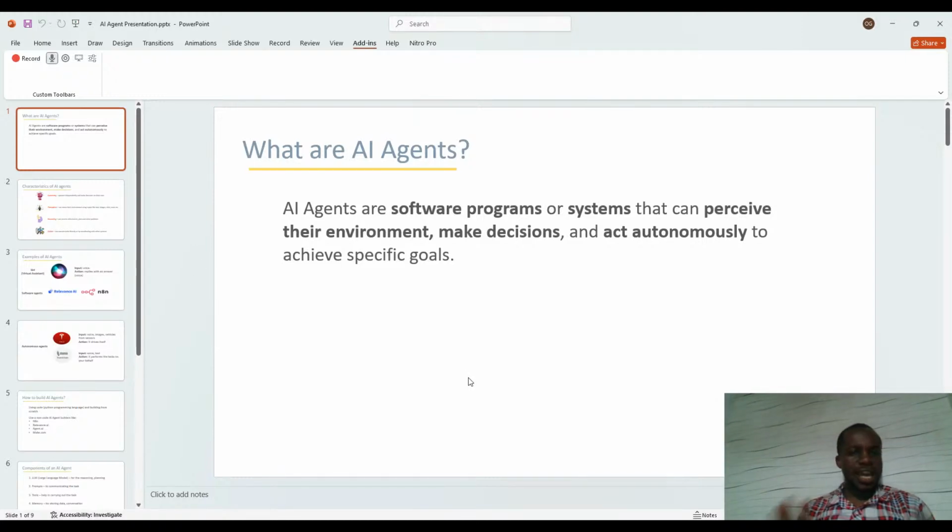What are AI agents? AI agents are software programs or systems that can perceive the environment, make decisions, and act autonomously to achieve specific goals. Very important.